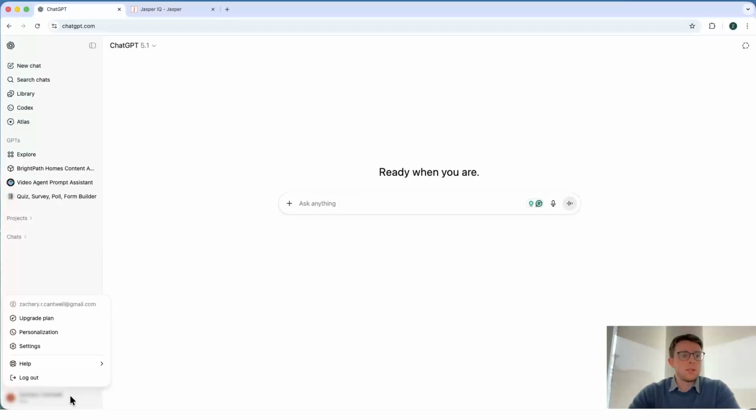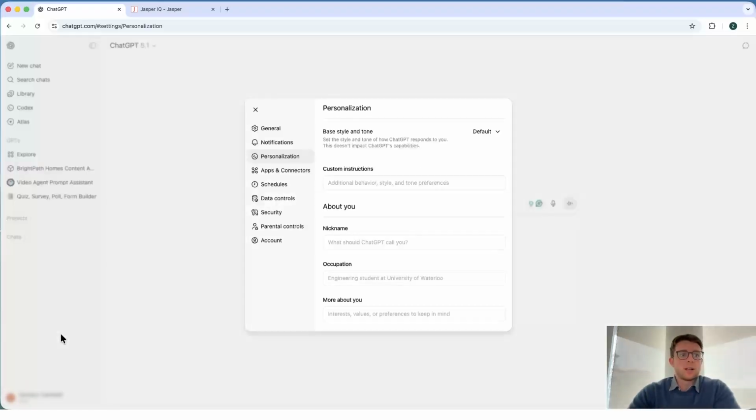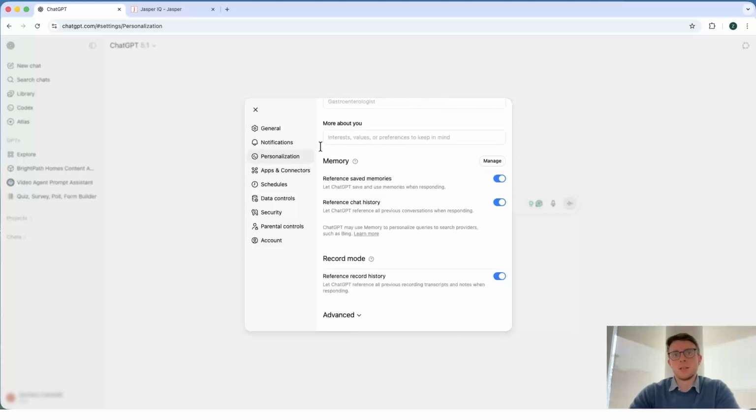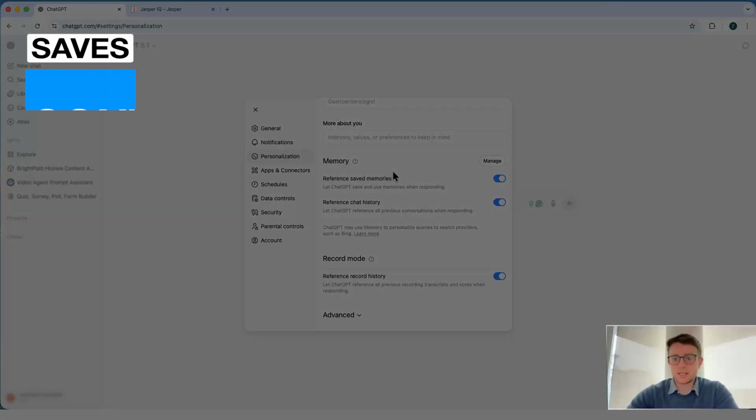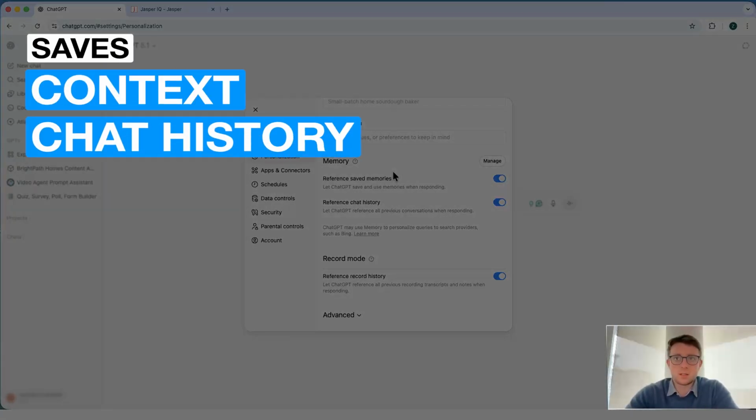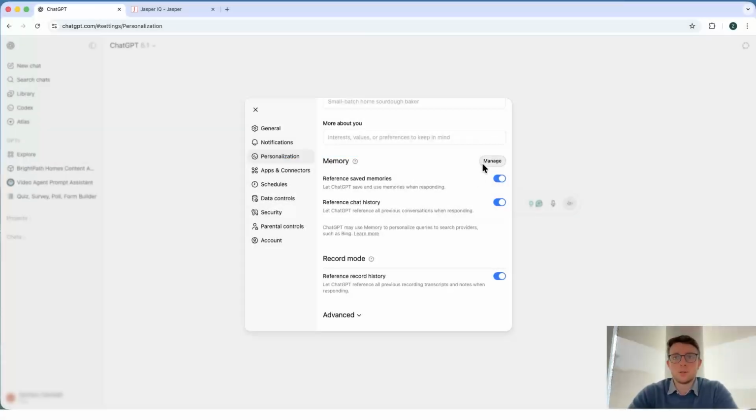Of course, one of the important things to note about ChatGPT is that we're going to have our personalization settings. So this is where we can come in and personalize our ChatGPT, but the thing I really want to focus on here is our memory. This is where it can save certain context or chat history. I can also manage and edit that memory. Of course, this will give me a level of personalization when it comes to my experience with ChatGPT.